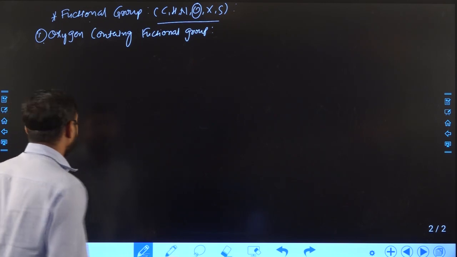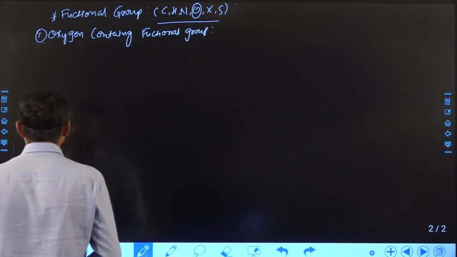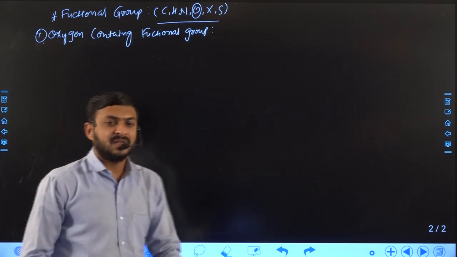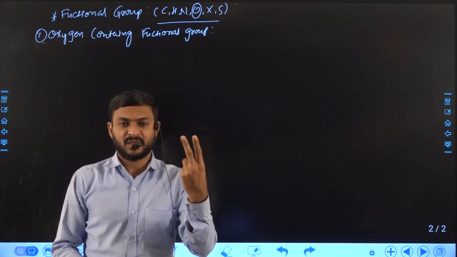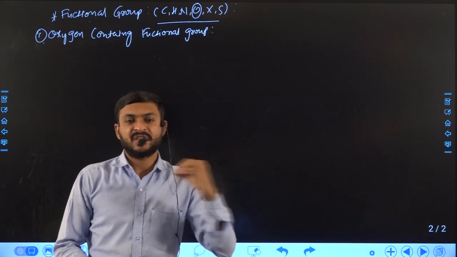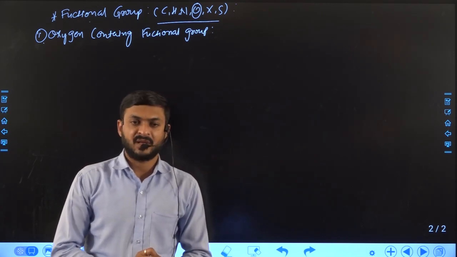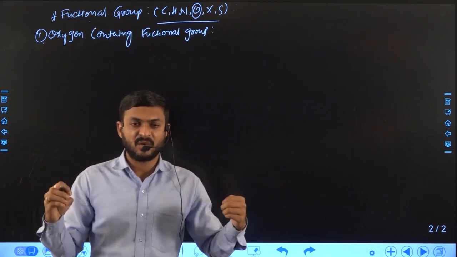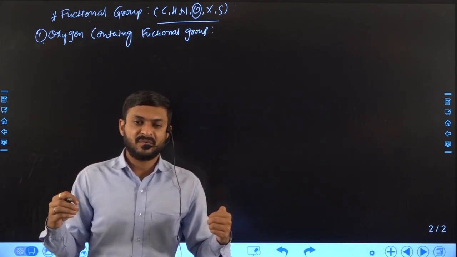Now, oxygen containing functional groups are divided into two parts, because as we know, oxygen generally forms 2 bonds. That means oxygen generally shares 2 electrons with another atom. Either it forms single bonds, or it may form a double bond.